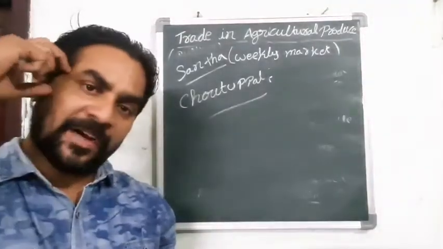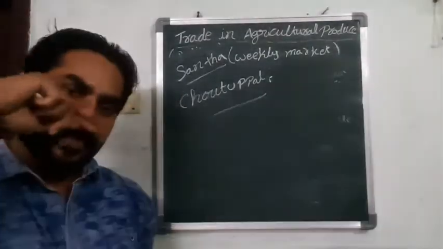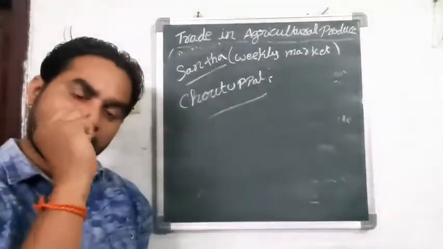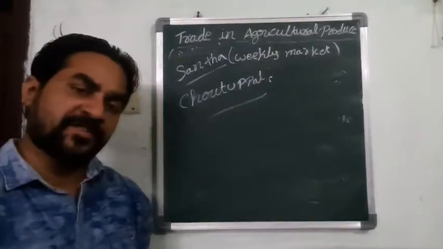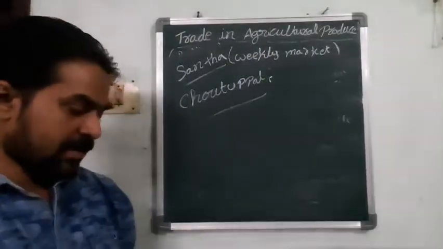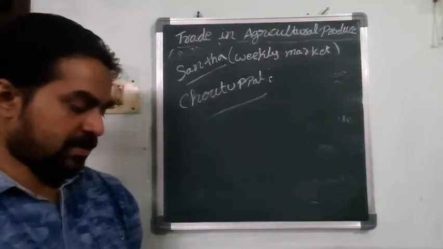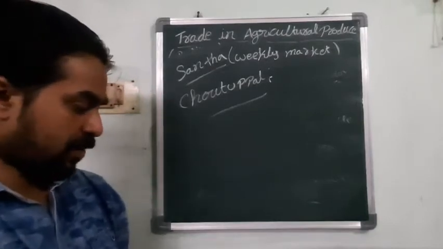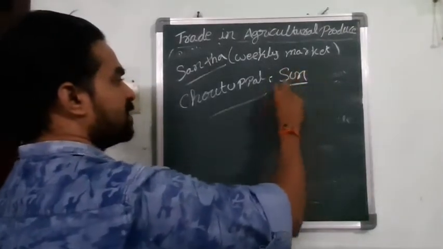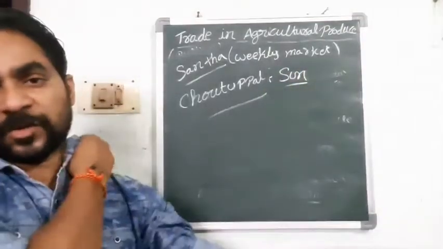Chautupal is one of the famous areas, and through the Nalgonda and Khammam highway we can reach Chautupal. Every Sunday there is a market held in the region of Chautupal.